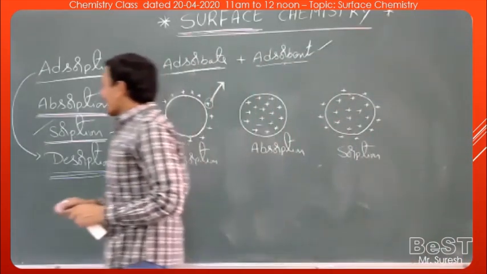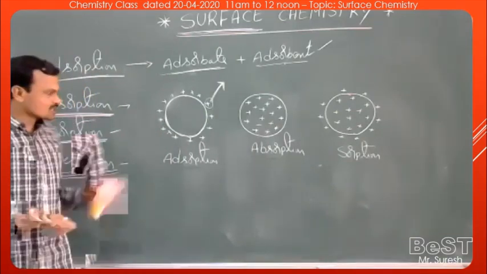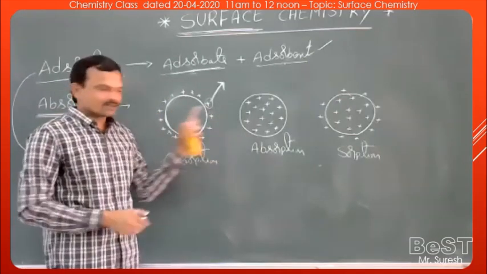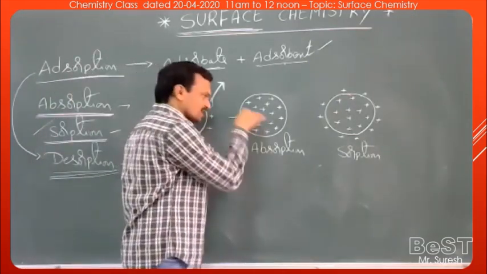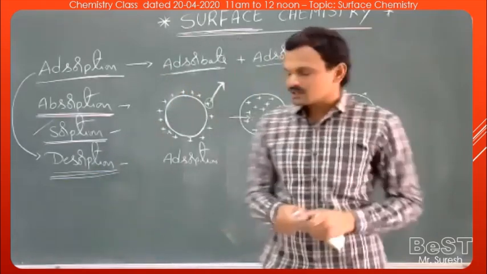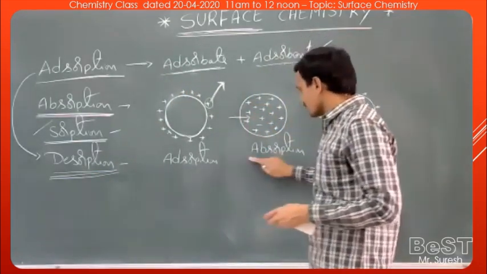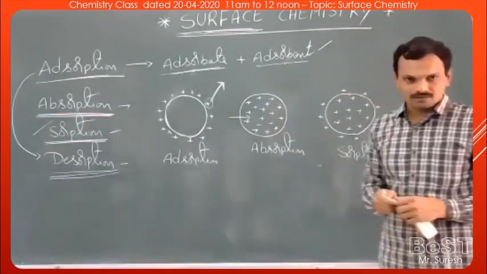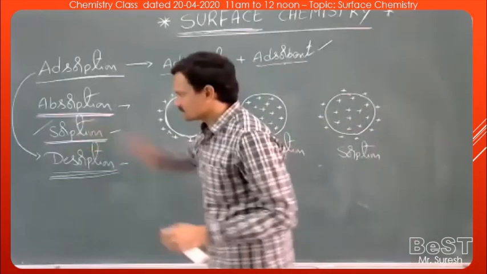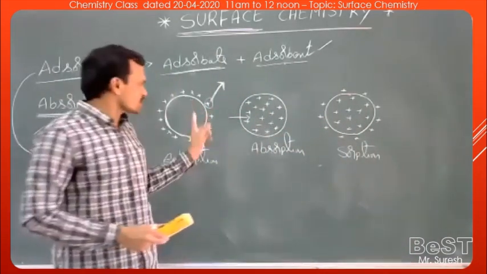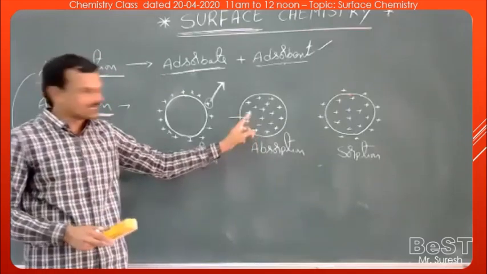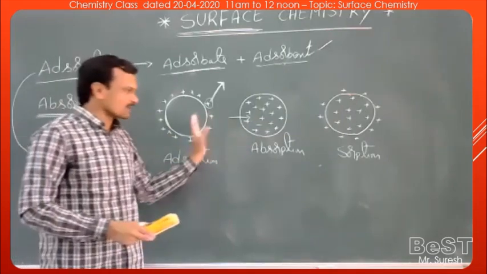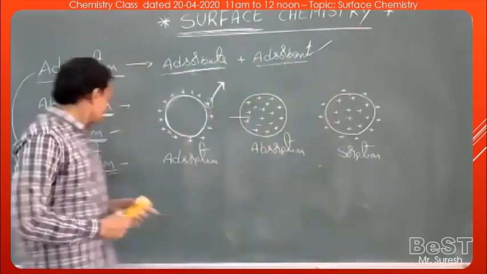Now the second one, absorption. Absorption is the process in which the molecules of a substance get distributed uniformly throughout the bulk of another substance. This absorption is a bulk phenomenon. And one more term, sorption. If both absorption and adsorption take place simultaneously, that is called sorption. Absorption plus adsorption, the sum of these two, is sorption.